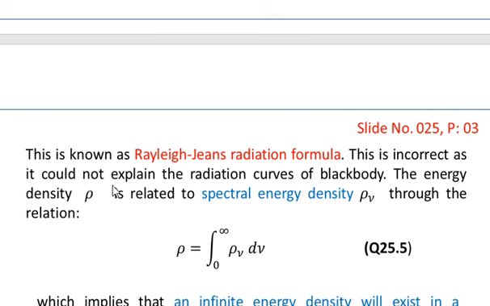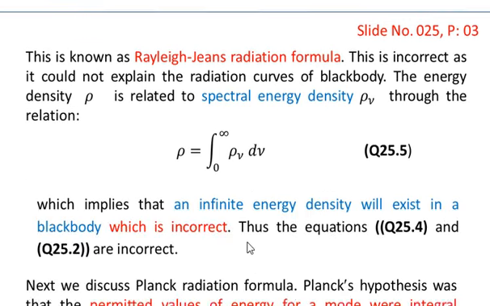This is incorrect, as it could not explain the radiation curves of a black body. The energy density rho is related to the spectral energy density rho nu through an integral over all the frequencies, which implies that an infinite energy density will exist in a black body, which is incorrect.